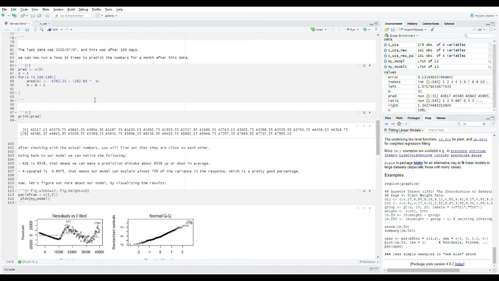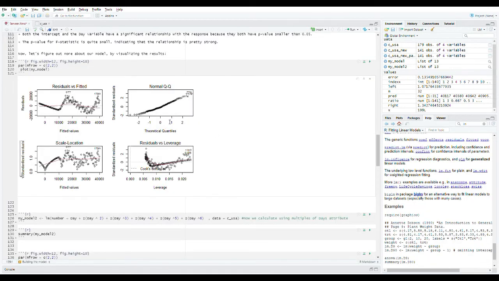So from the visualization, we can see that the model has an obvious non-linearity issue, and we want to overcome this problem. So maybe we can try a transformation of the predictor.